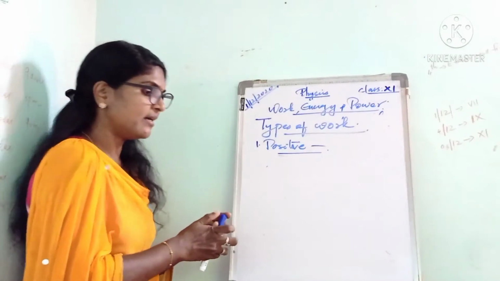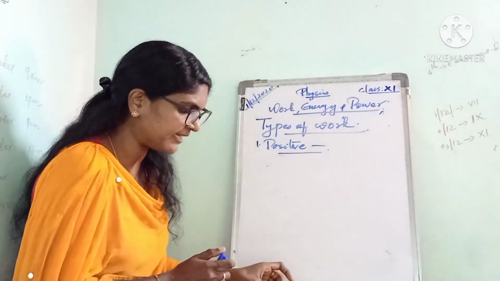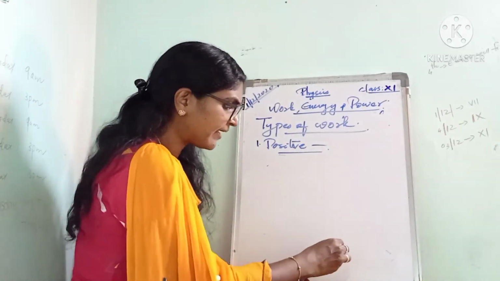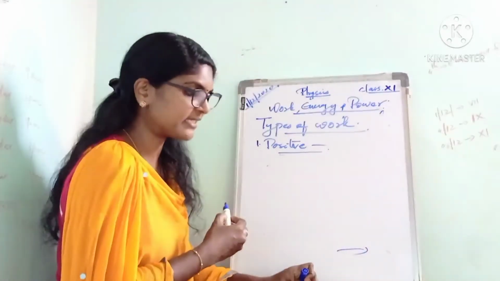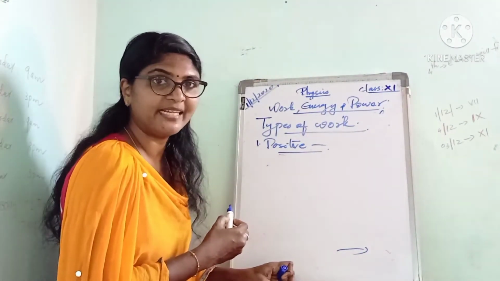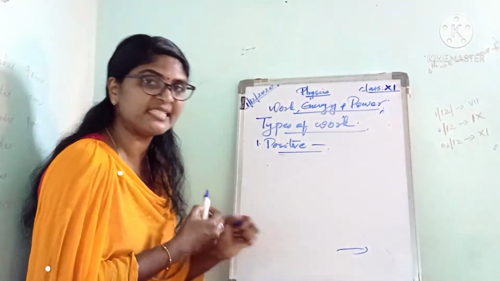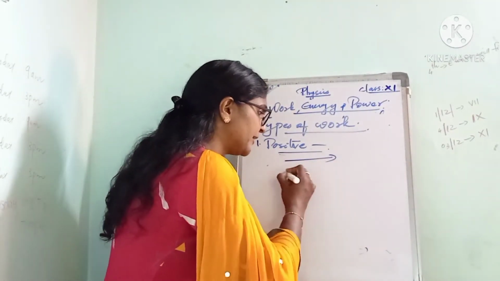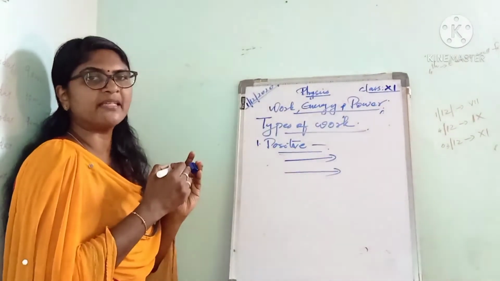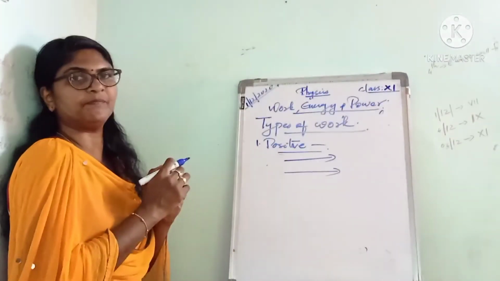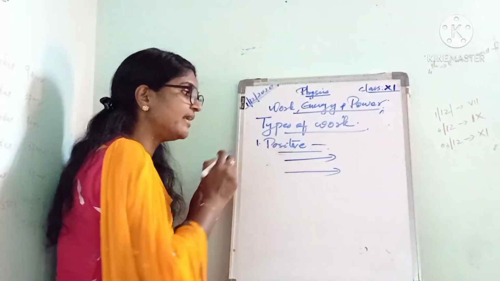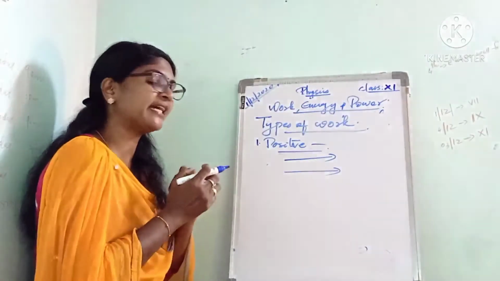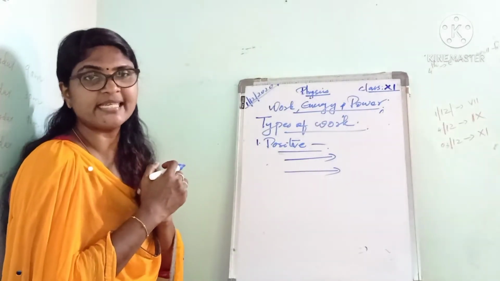Suppose I am applying a force like this, from left to right, so this duster moves towards right. In this case, the work done is positive. That is, the force and displacement are acting in the same direction. Then we can say the work done is positive.